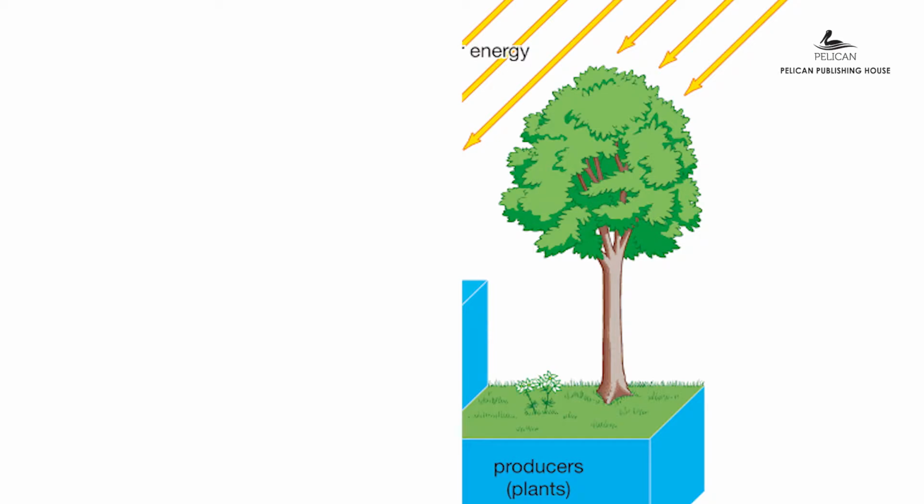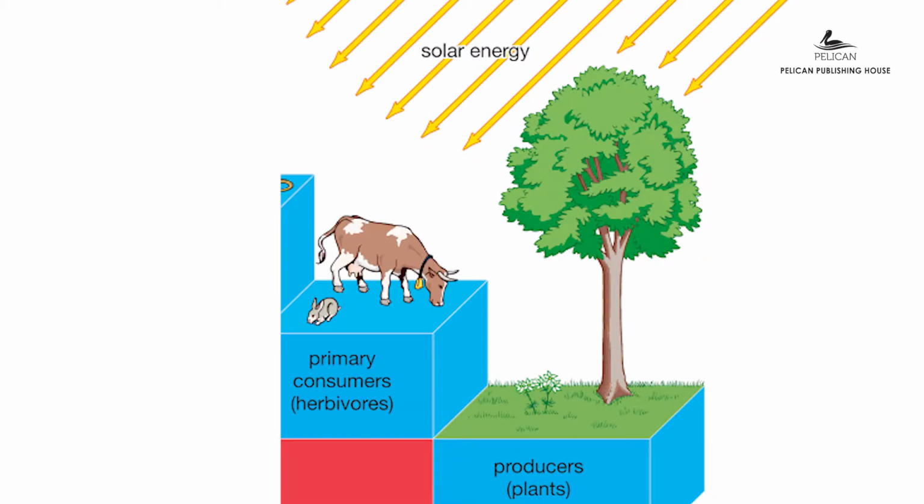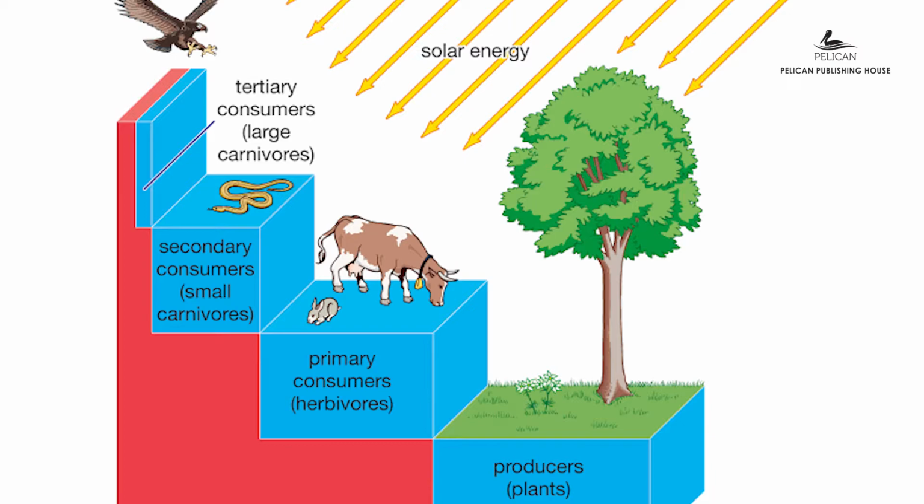Producers are usually the first part of a food chain. The consumers come next. The consumers are divided into two groups. First are the animals that consume only plants and are called herbivores. Herbivores are usually the second part of the food chain and are called first level consumers. After herbivores, animals that eat other animals come next.